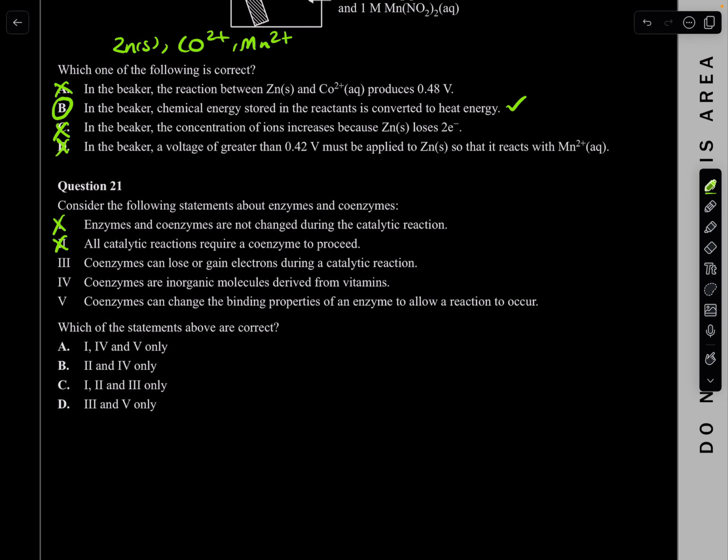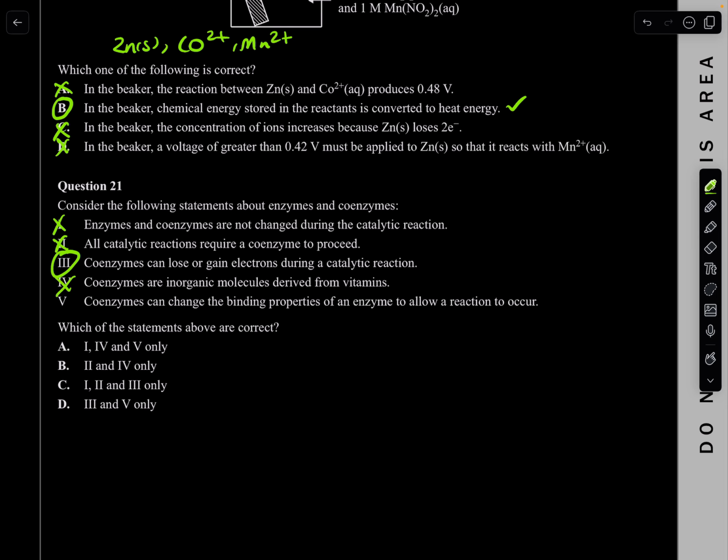Coenzymes can lose or gain electrons due to a catalytic reaction. True, because remember, coenzymes go to the active site and change the shape of the active site so the substrate can fit in, but they can also act as an electron carrier, an atom carrier, all of these. So it does actually work. Coenzymes are inorganic molecules. Straight away, rubbish. They are organic molecules, remember that.